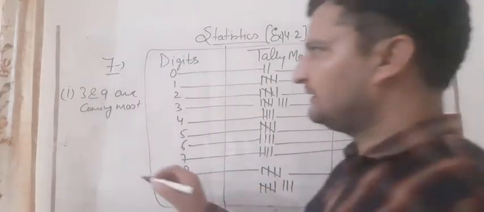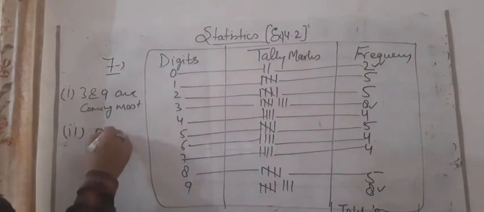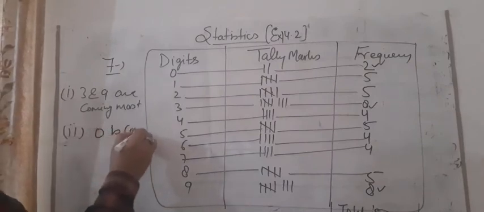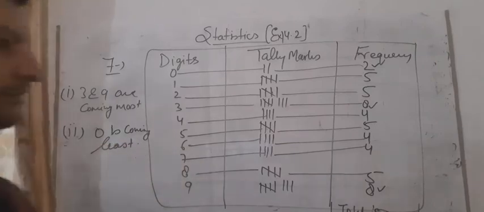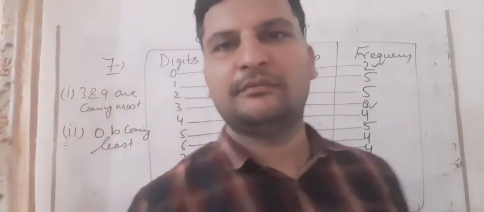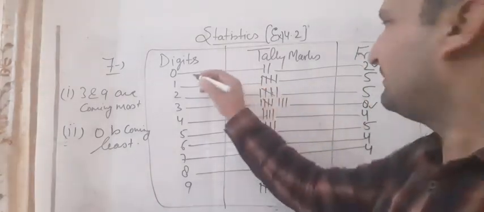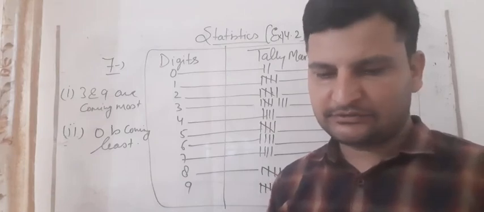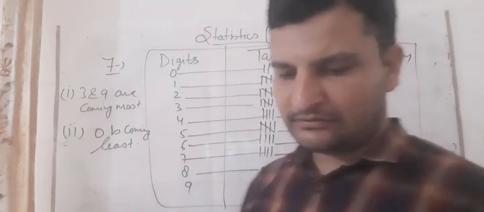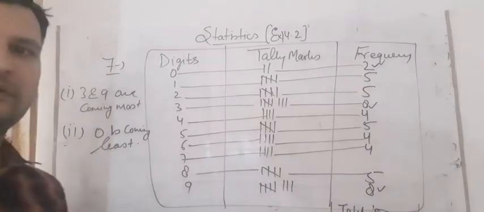So we can see that 0 is coming least. So 3 and 9 are coming most because these two digits are coming 8 times and 0 is coming only 2 times. So this is the least one. So students, this we have done question number 7. So pause the video and note it down, this question.